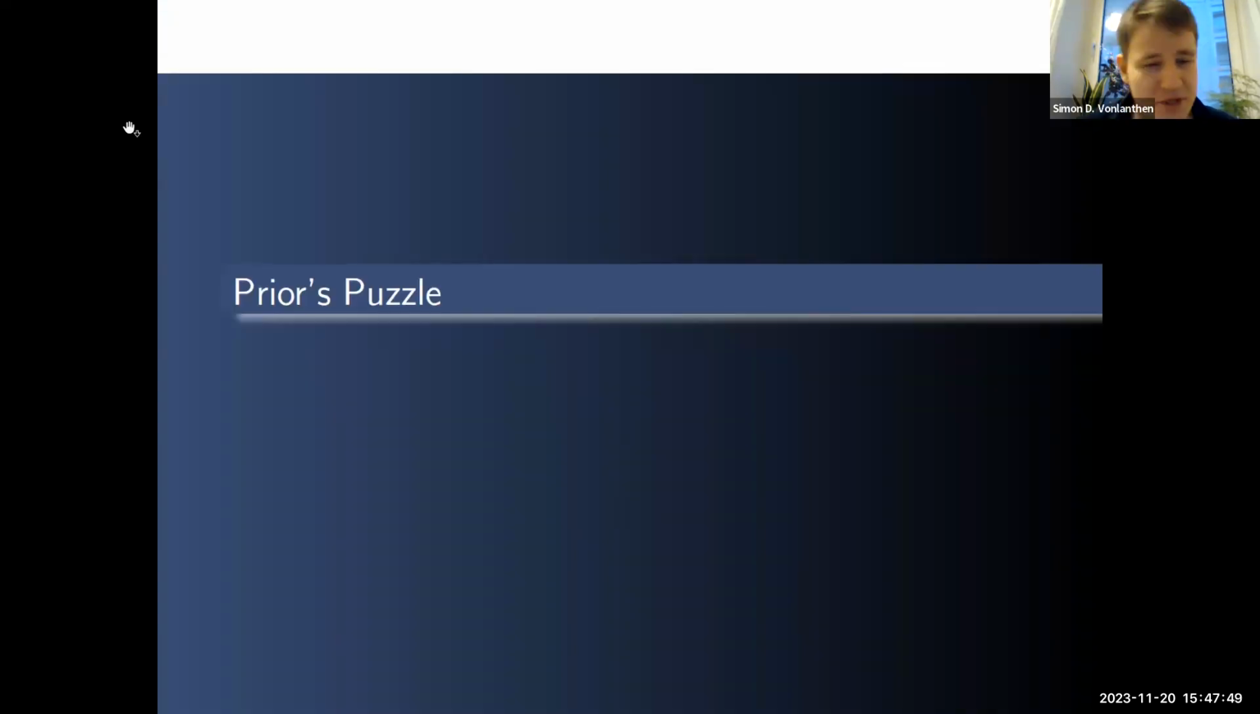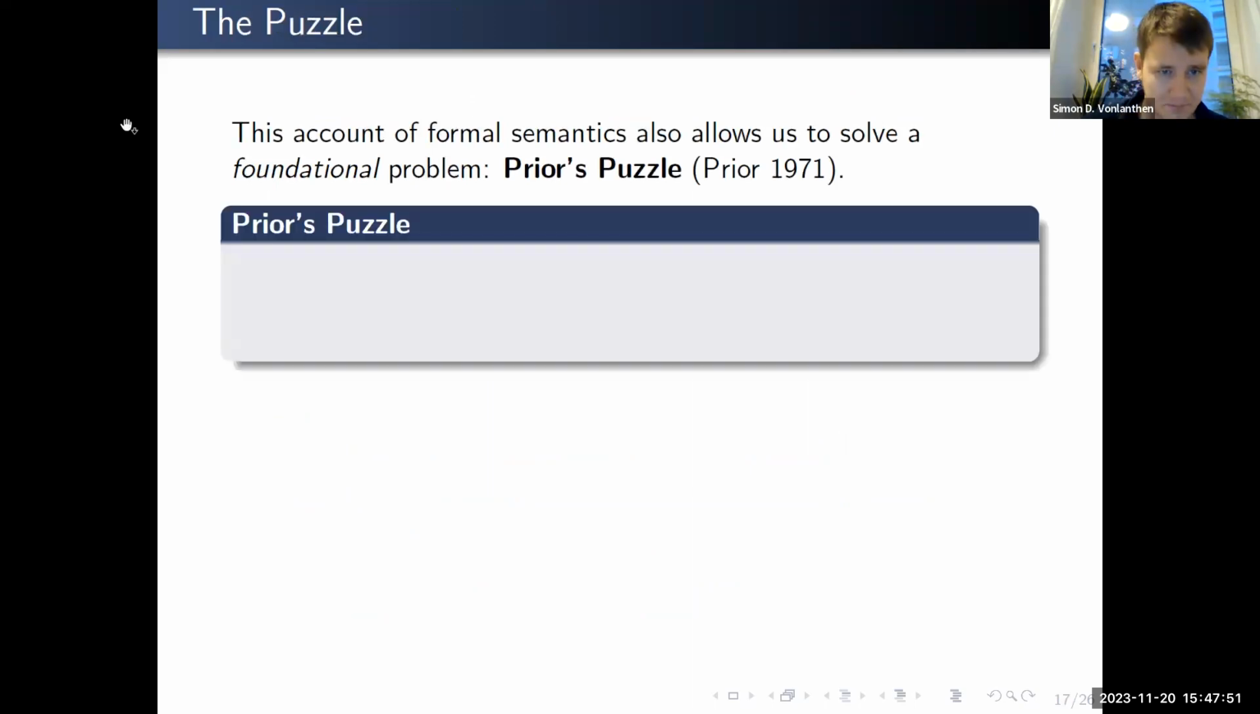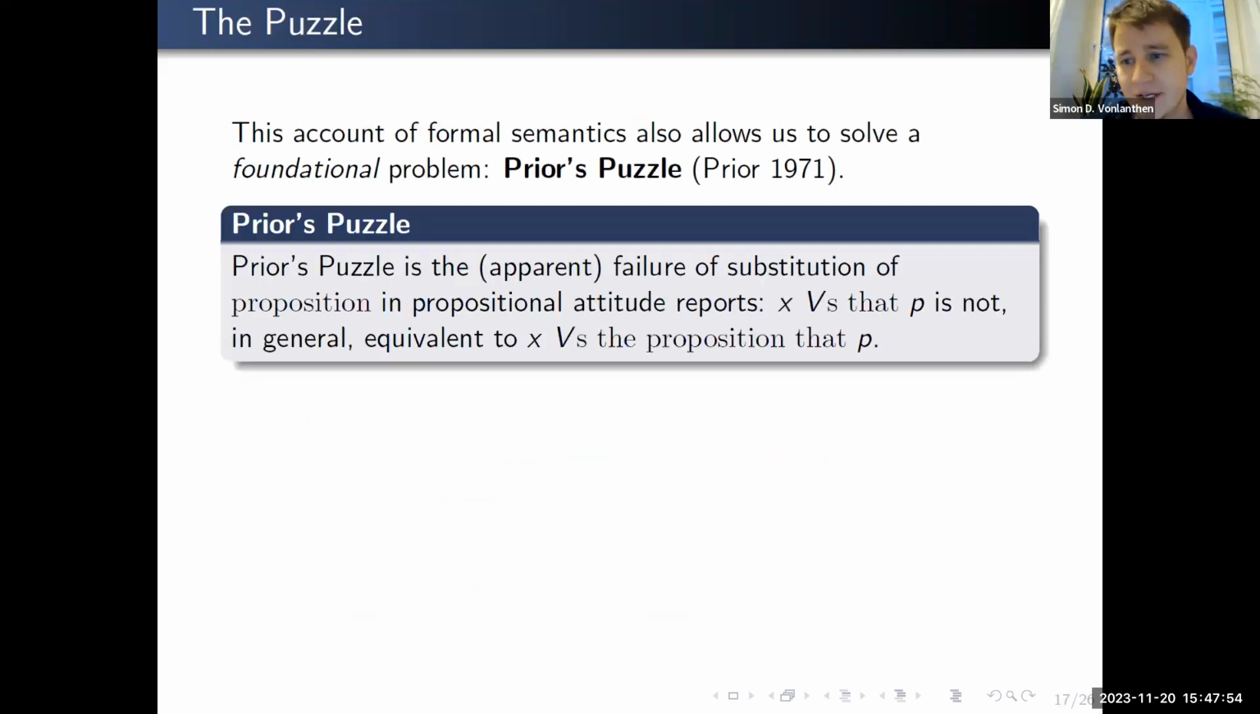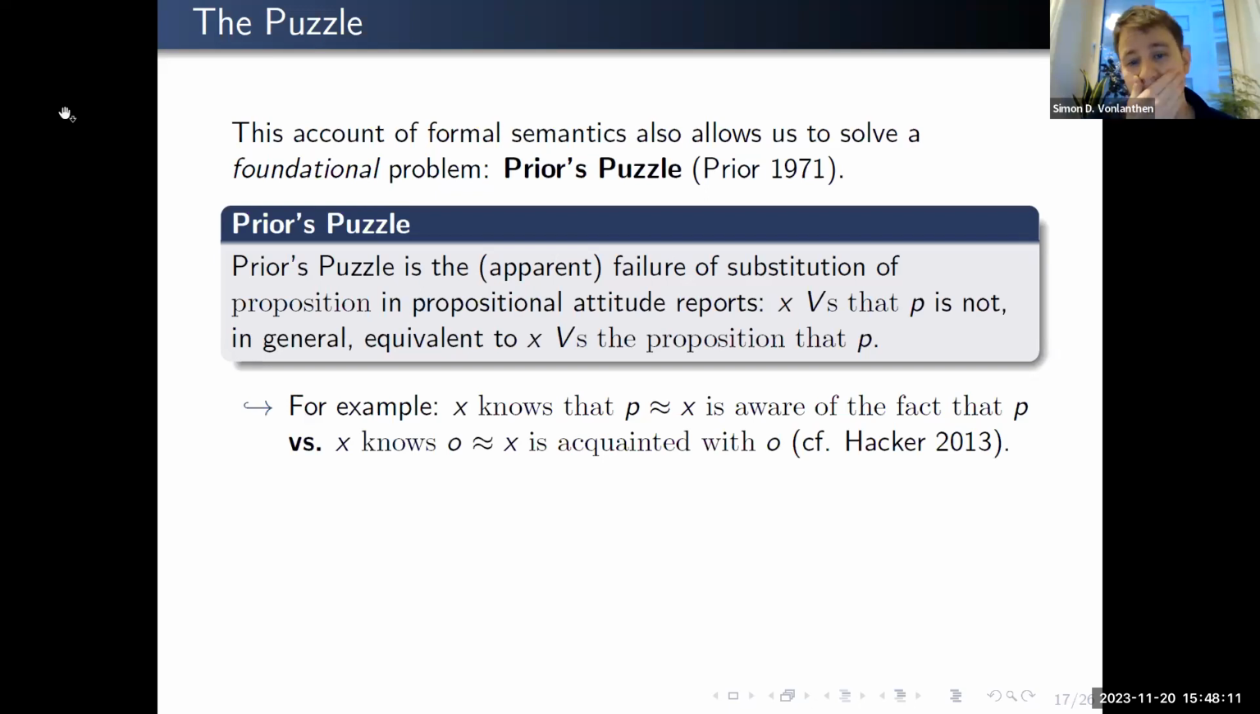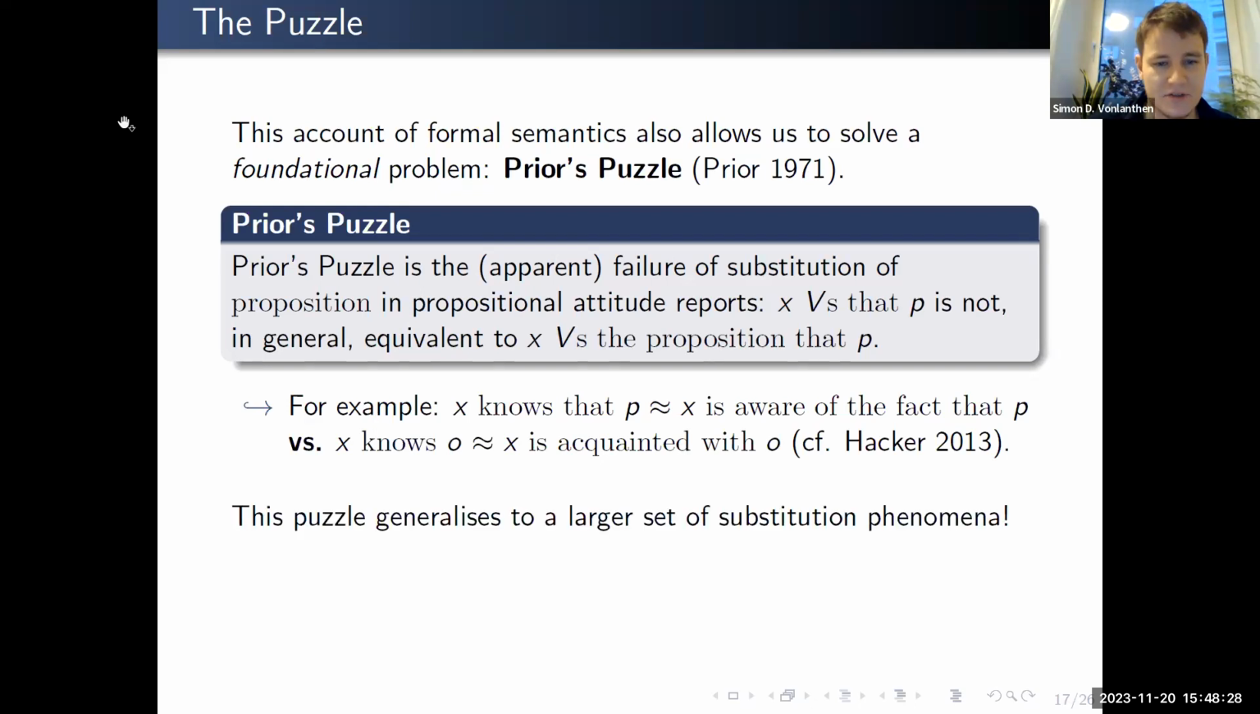So let me finish now by talking quickly about Prior's puzzle. The puzzle in a nutshell, at least the original version, is that in general I cannot substitute "the proposition that P" into propositional attitude reports. In general, "X Vs that P" is not equivalent to "X Vs the proposition that P." So, for example, "X knows that P", at least from a use theoretic perspective, means as much as when somebody is aware of the fact that P, whereas "X knows O", with O being some DP, means as much as X is acquainted with this specific object. So this clearly doesn't mean the same thing.